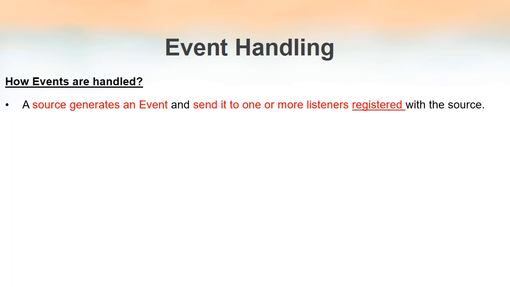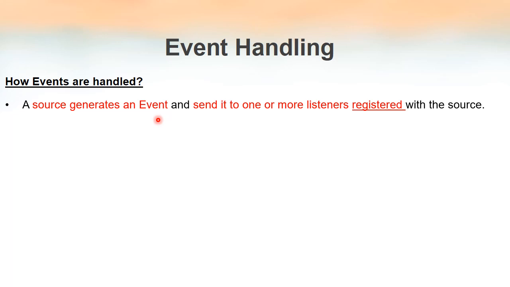Now how these events are handled in Java. So we defined an event. We also came across the components of event handling in Java. Now we will see how these events are handled. An event is generated by a source, and when an event is generated, the source will send that event to one or more registered listeners. Here the word registered is very important because the event generated by a source will be sent to only those listeners that are registered with the source.